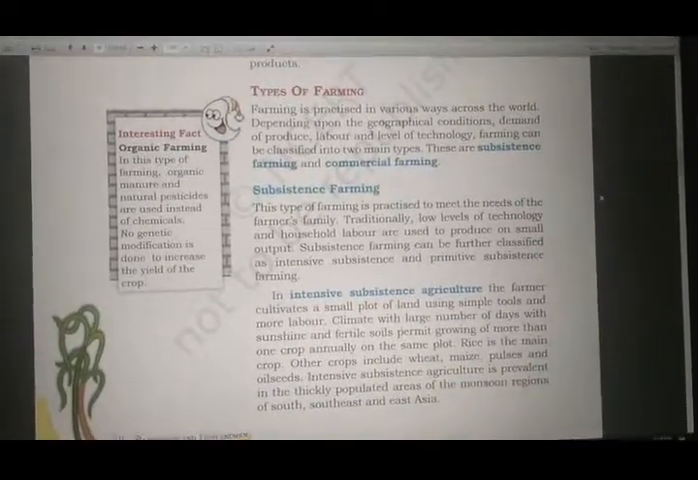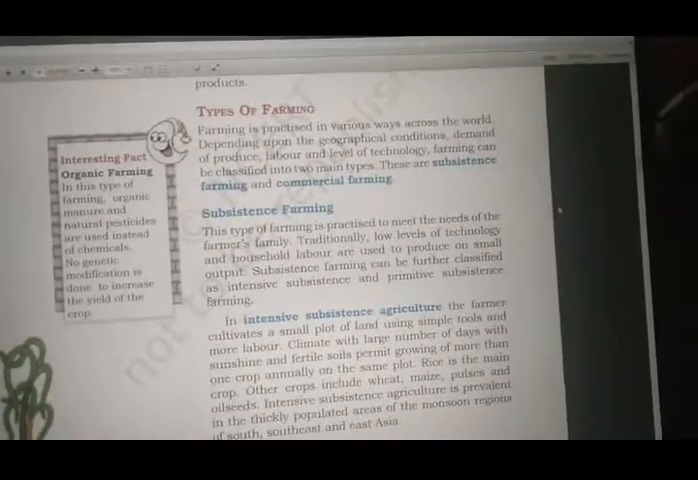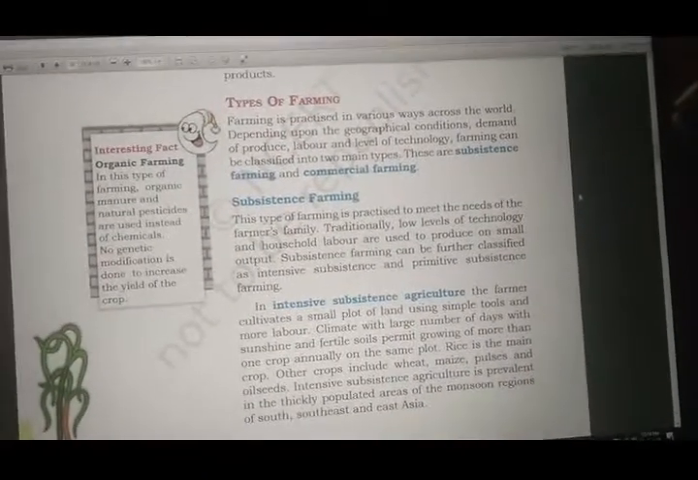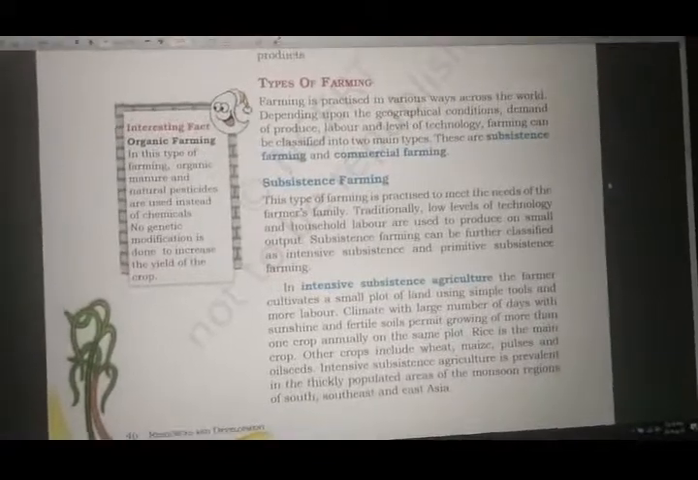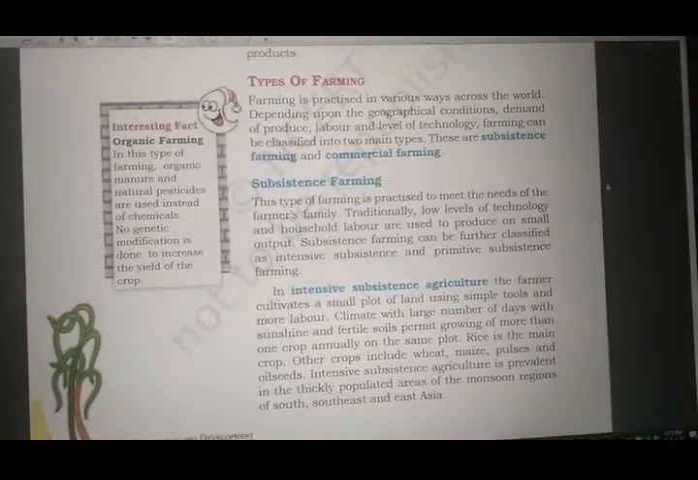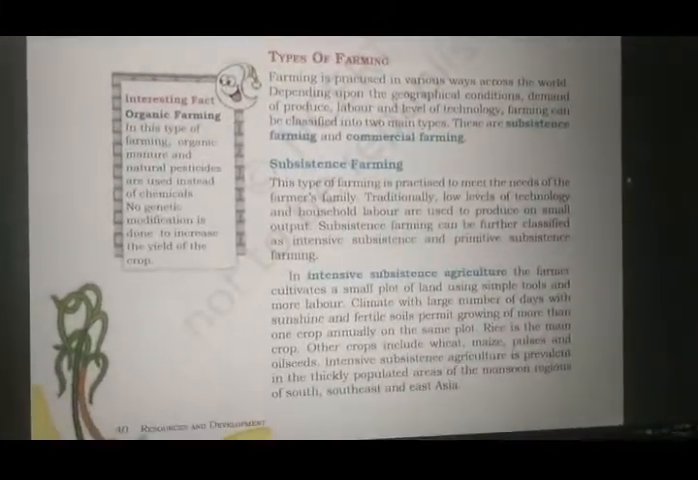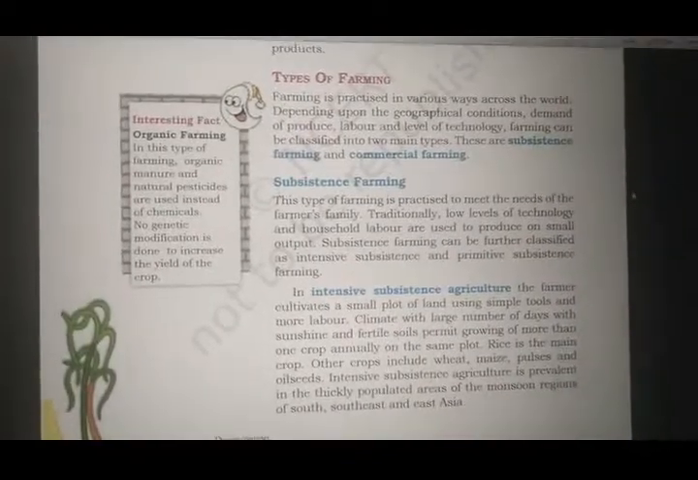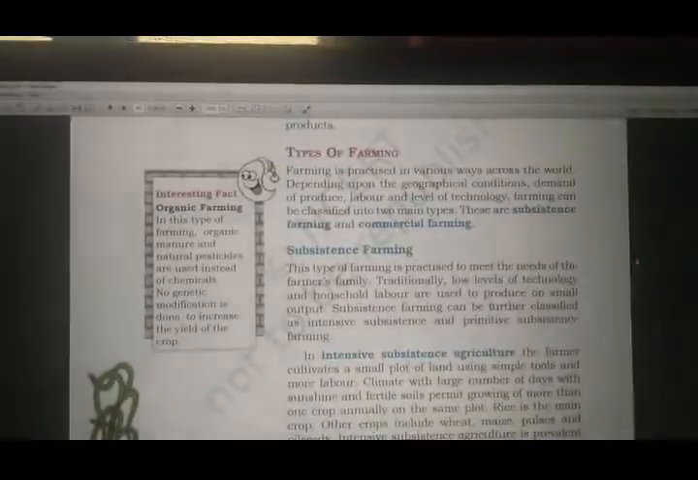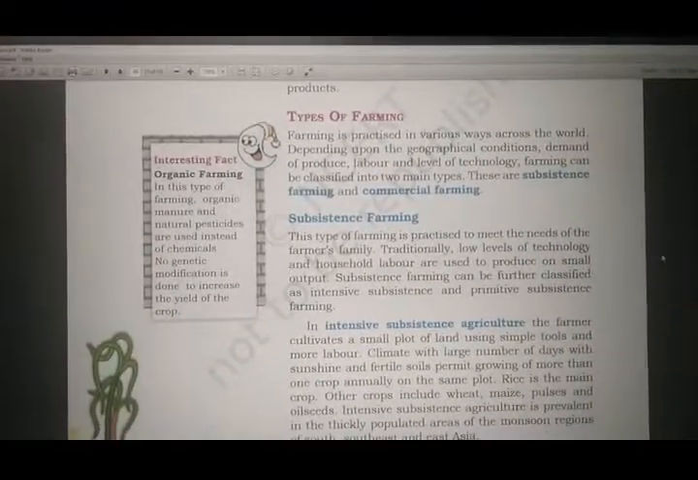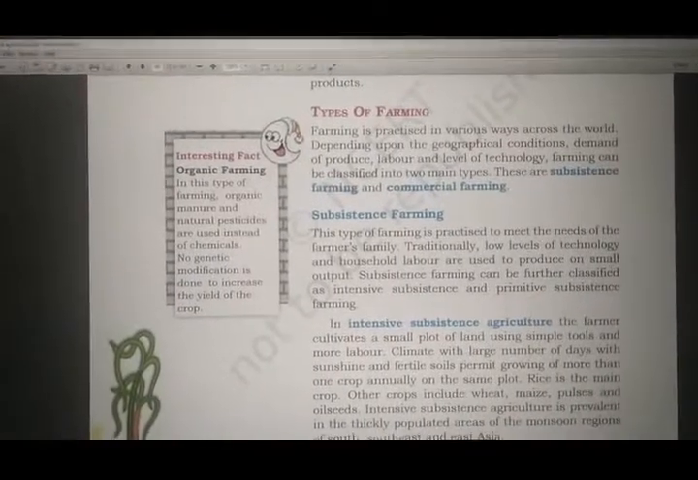And we learned the different types of agriculture, named as sericulture, pisciculture, horticulture. We have learned all these things. Now in today's class we will be learning about the different types of farming. Before we start with different types of farming, let's go with one interesting fact we have.